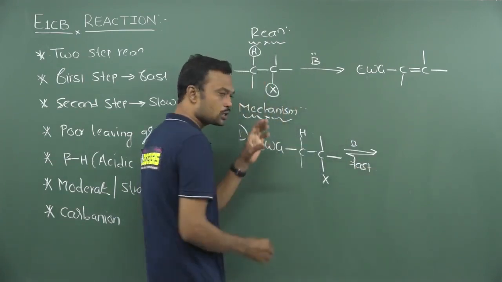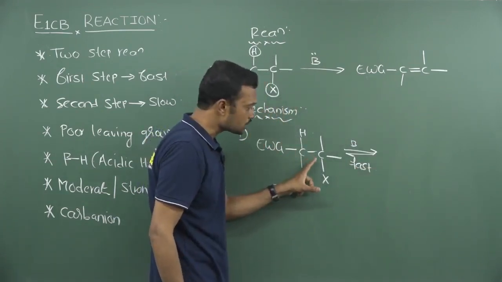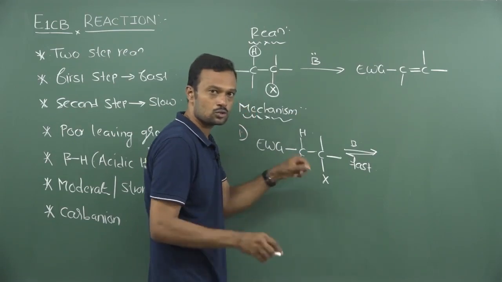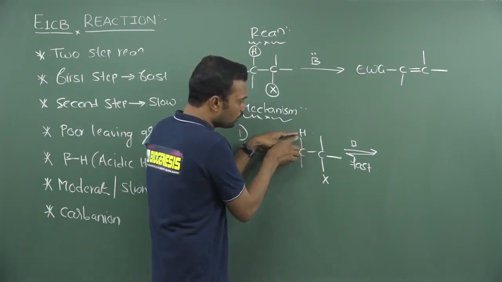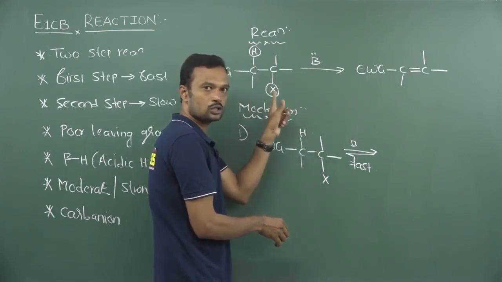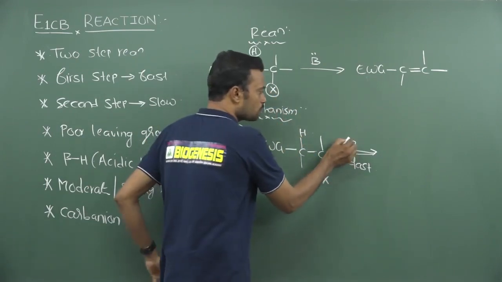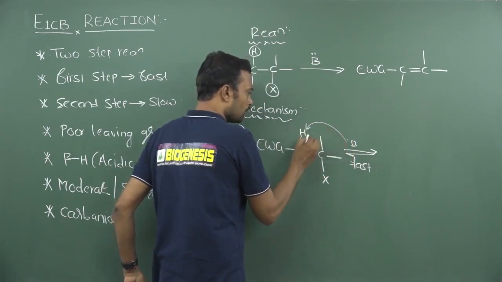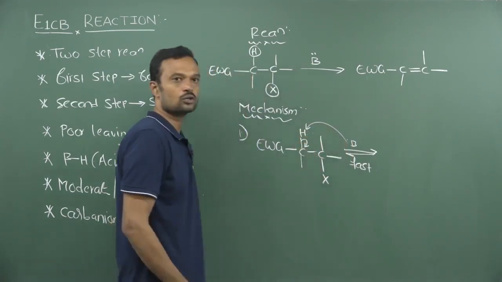Here carbon-hydrogen deprotonation is very fast as compared to carbon-halogen dissociation. So hydrogen elimination is very much faster than halogen. So even if you compare with E1 as well as E2, that is completely different. Now this base will take this proton, and here this bond pair of electrons migrates onto this carbon.